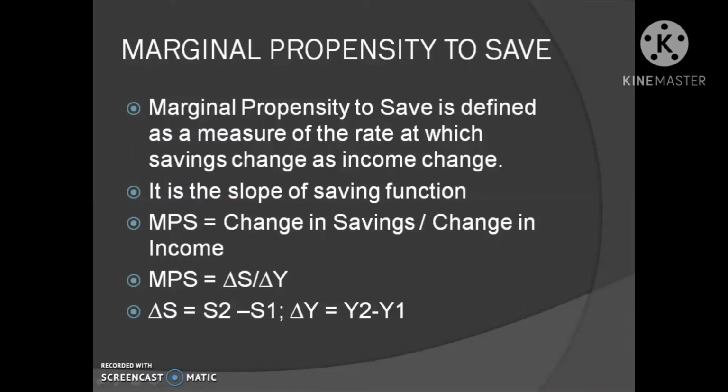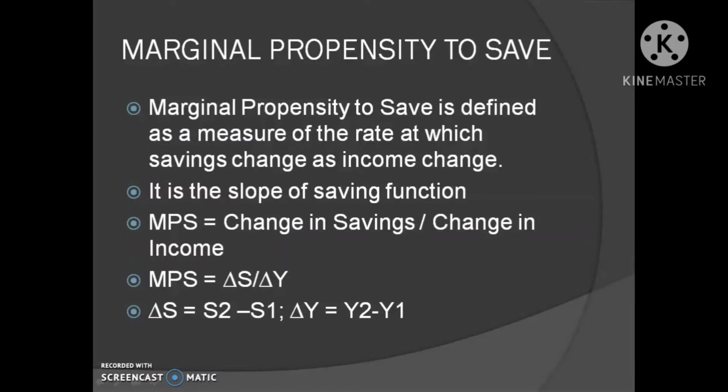Students, is there any relationship between APC and APS and MPC and MPS? Okay. Both consumption and savings are a direct or positive function of money income. So therefore it is possible to establish a well-defined relationship between propensity to consume and propensity to save.